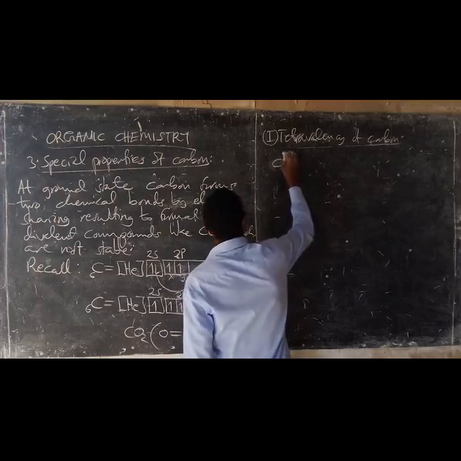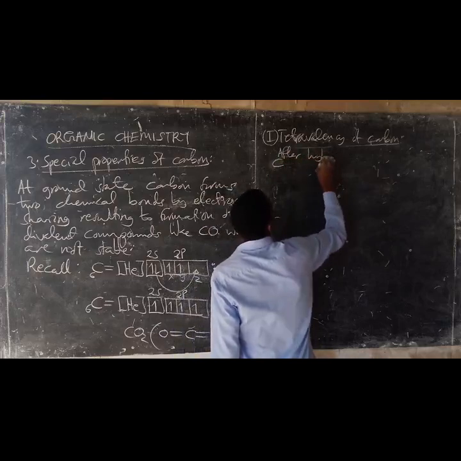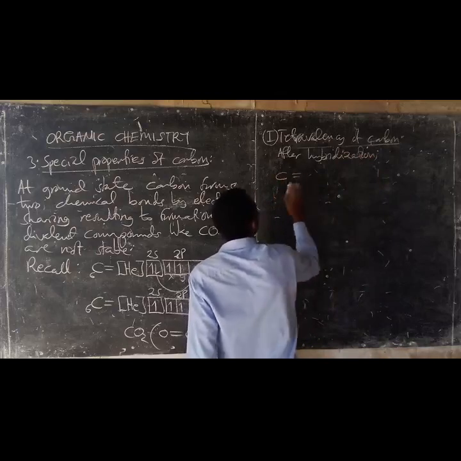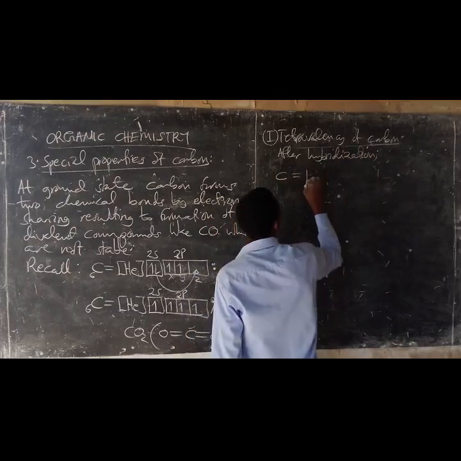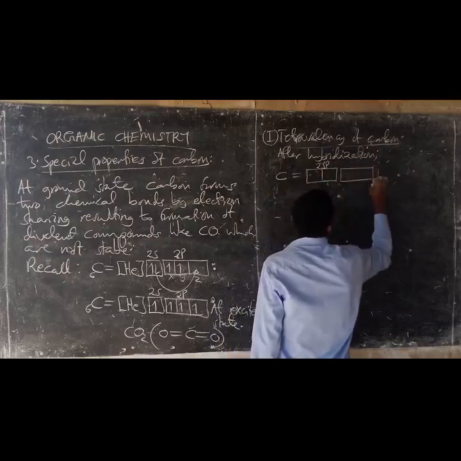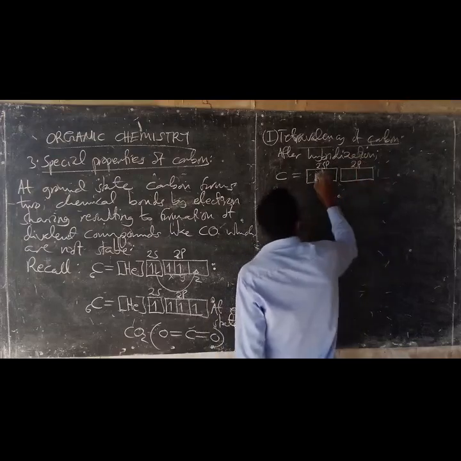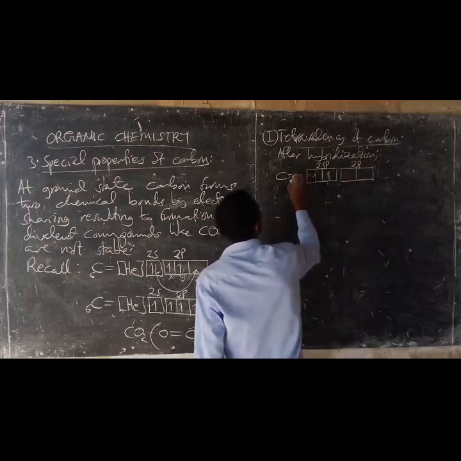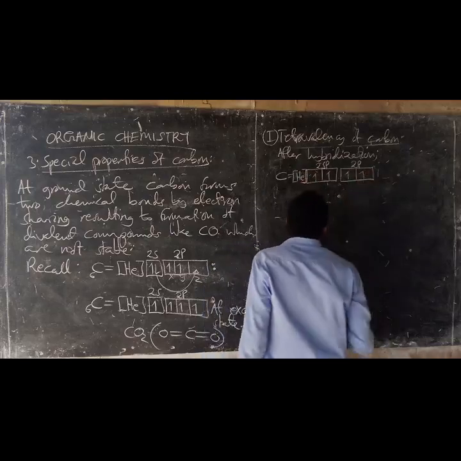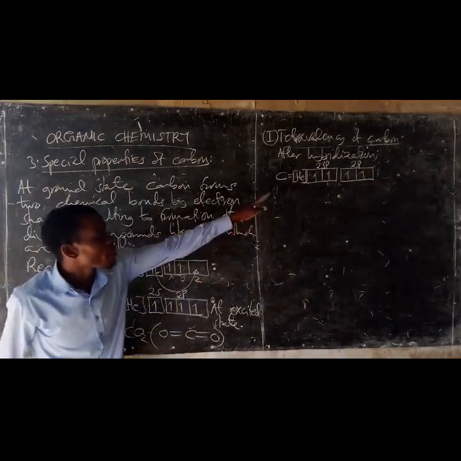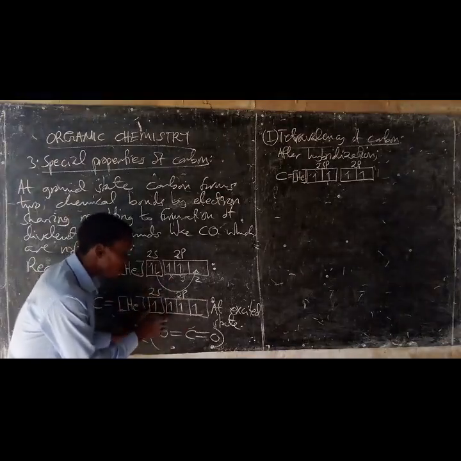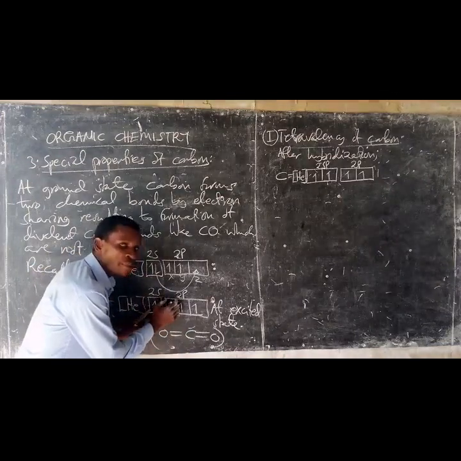Now, after hybridization, carbon is sp. After hybridization, one orbital from 2s is combined with one orbital from 2p.